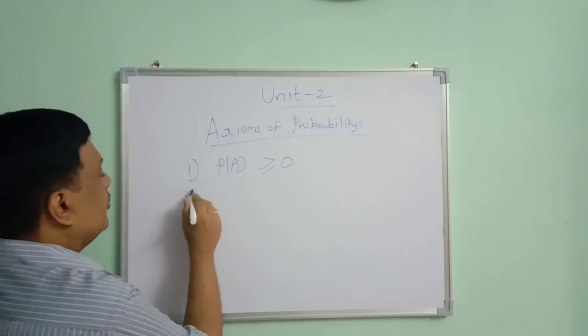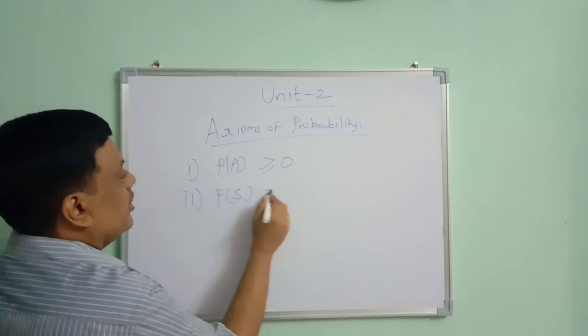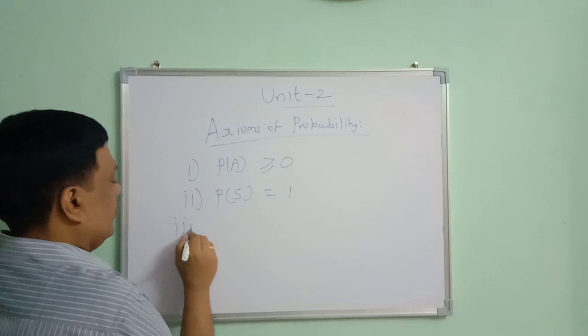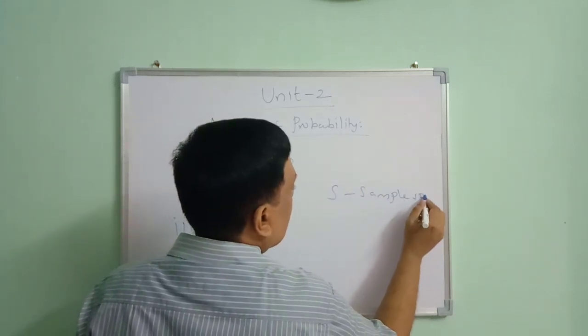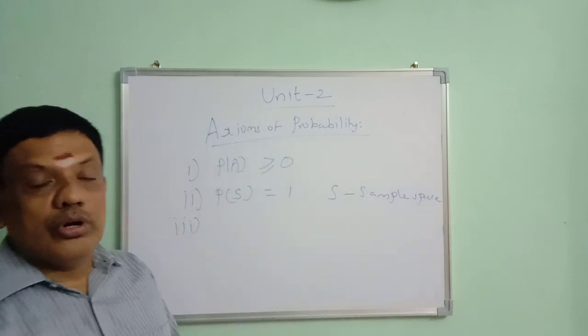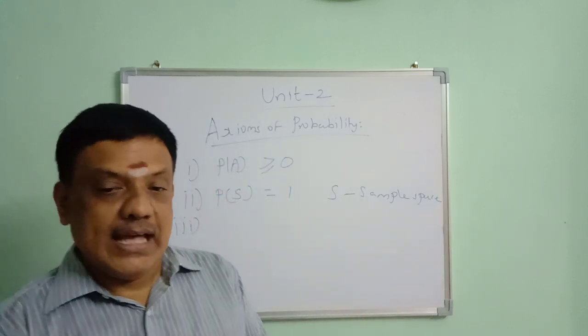Second one, probability of sample space is equal to 1. P of S is equal to 1. S represents sample space. What is sample space? The set of all possible outcomes of a random experiment is called the sample space.